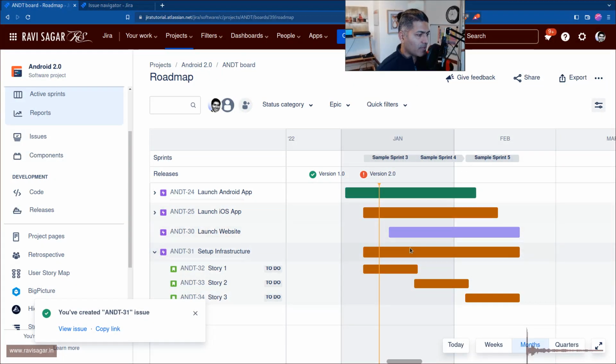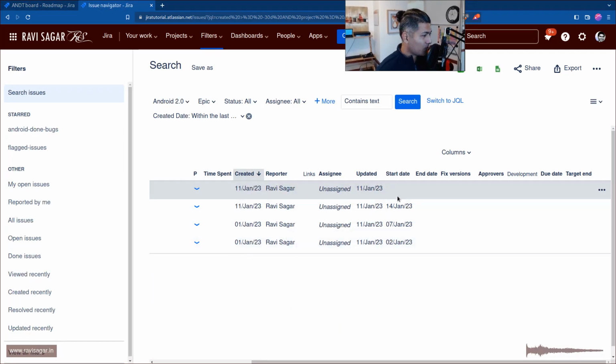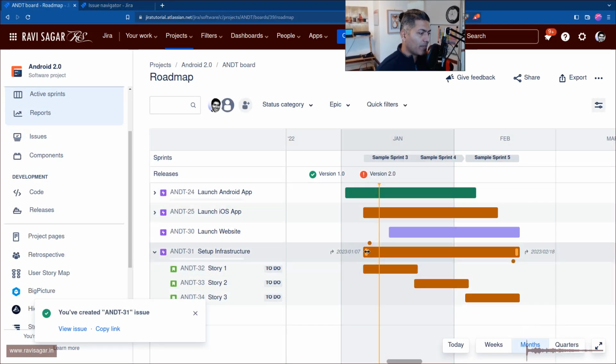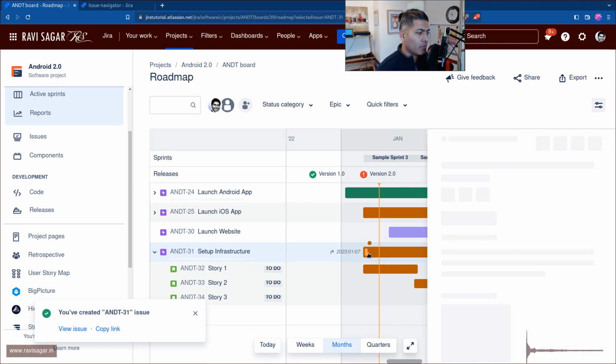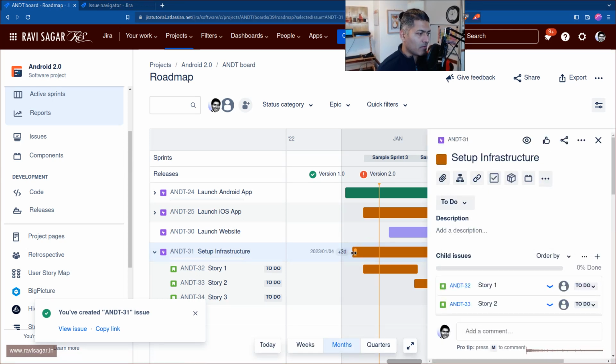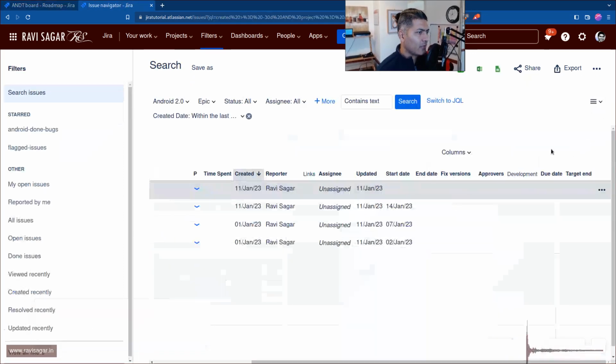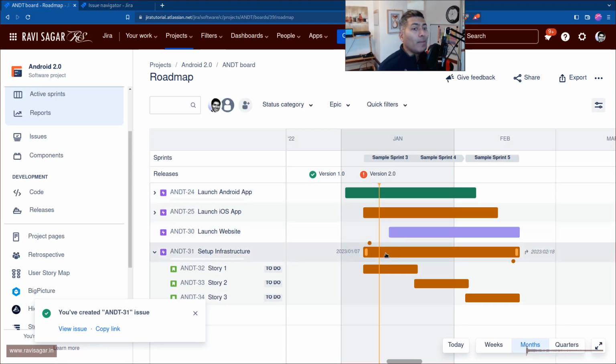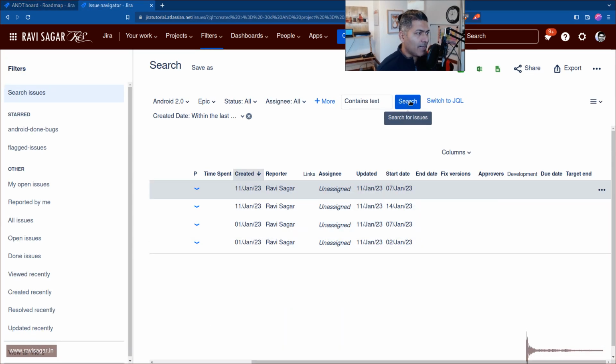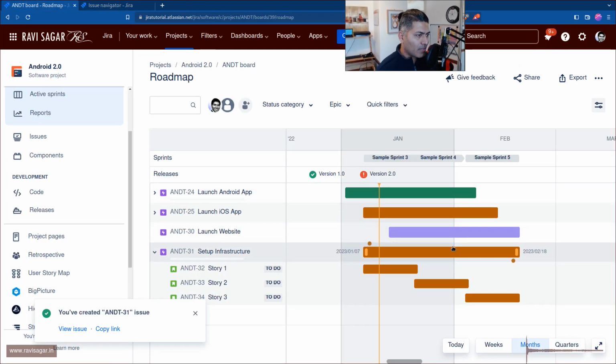What I was trying to say is that for setup infrastructure, there is no start date because it is rolled up. But if you do it manually by simply dragging it, then if you go back to your search box, the start date is of course populated, but the roadmap will be created for you based on what you have under these epics. Let me also move the bar manually and try to populate the end date. The end date is not really coming. I'm not really sure which date we are talking about here.